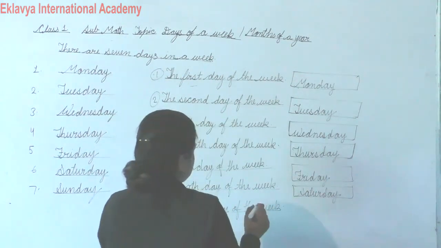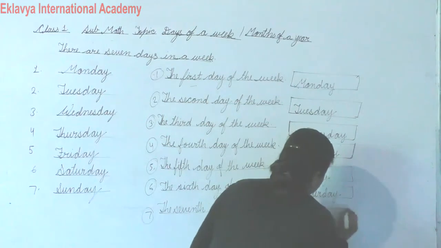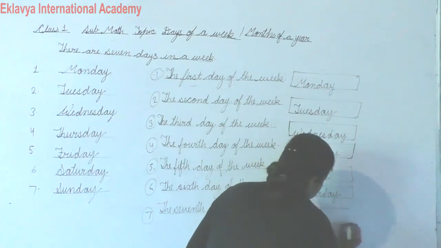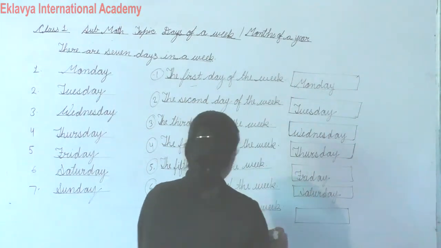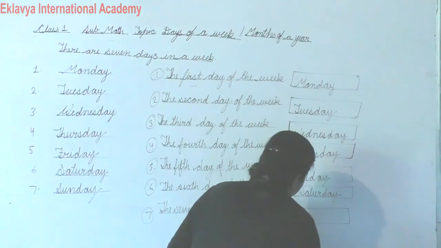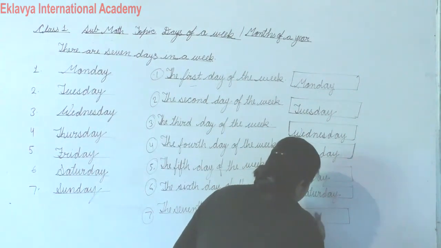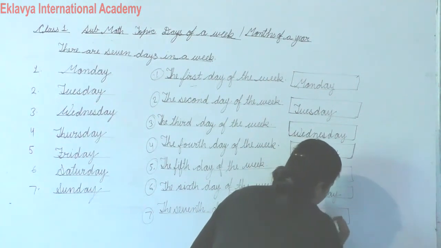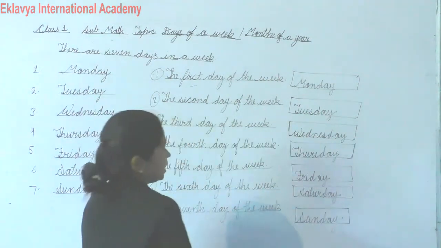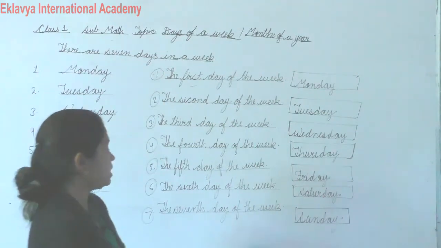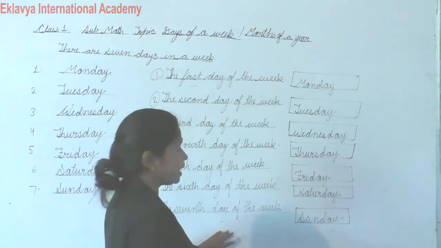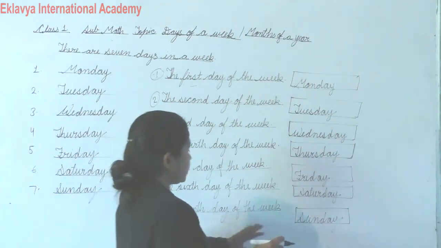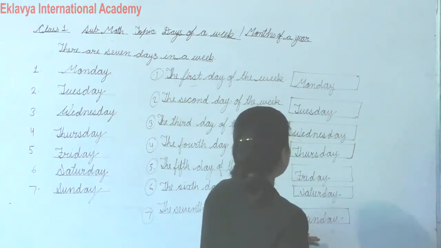And the 7th day of the week, Sunday. Sunday is the last day. Okay. And 7th day also. So Sunday is the last day of the week.